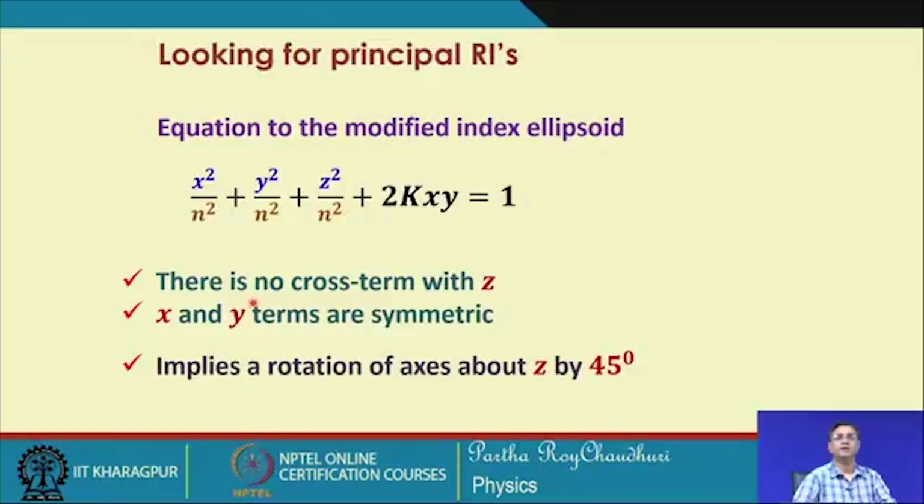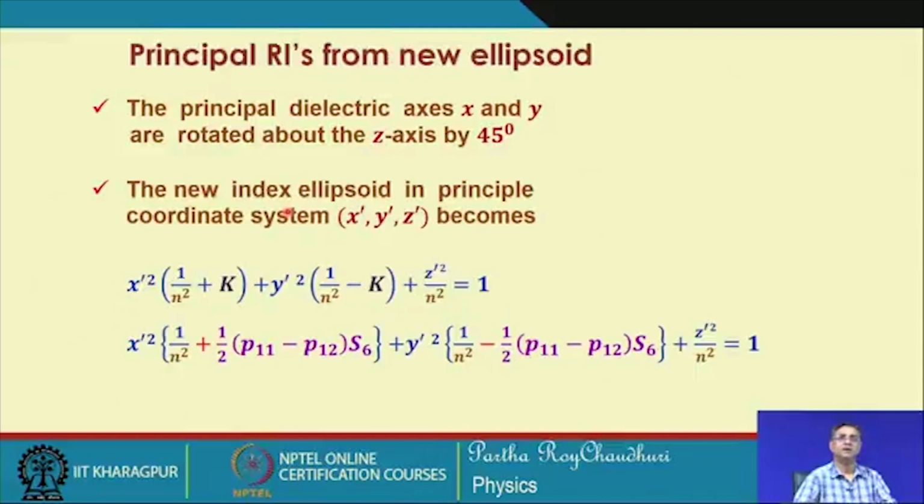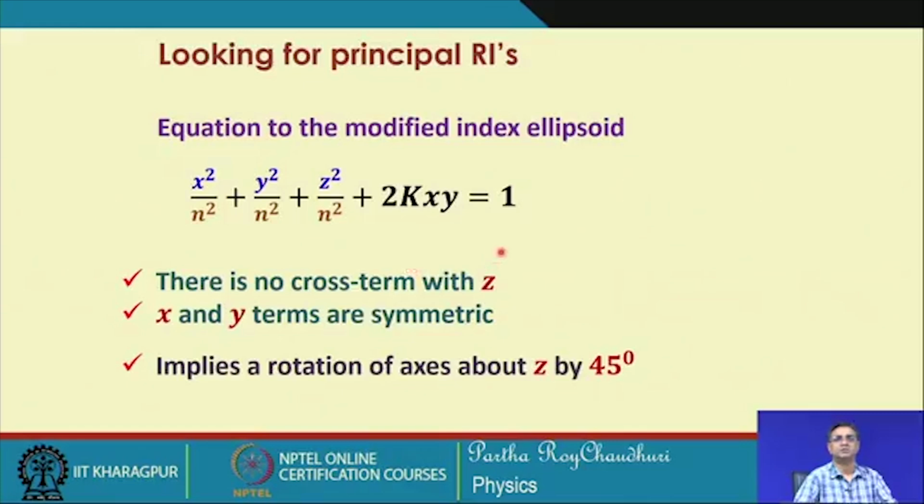By doing that, we will transform this index ellipsoid to the principal axis system. After transforming the coordinate axes, we get the new index ellipsoid, that is the modified index ellipsoid, which will look like this. You have seen that plus k is attached to this and minus k is attached to this, and we have seen how it comes into this ellipsoid equation, the cross term coefficient.